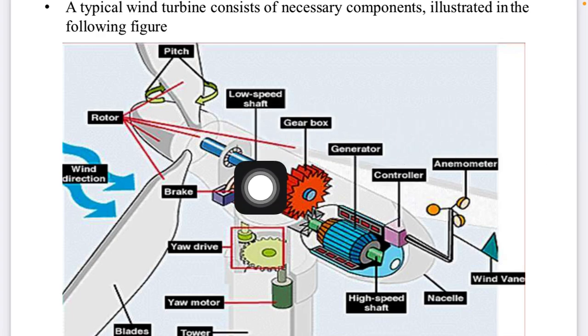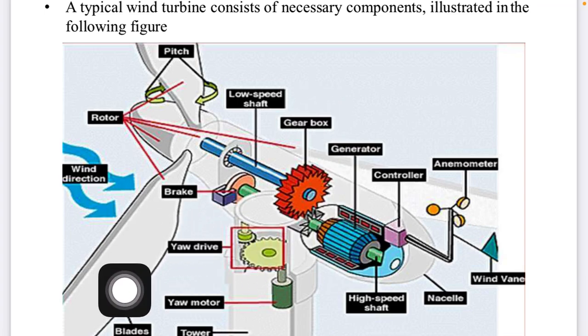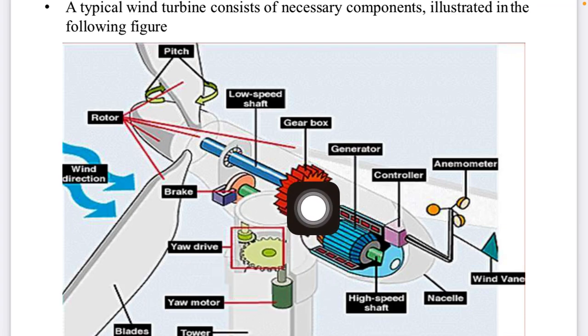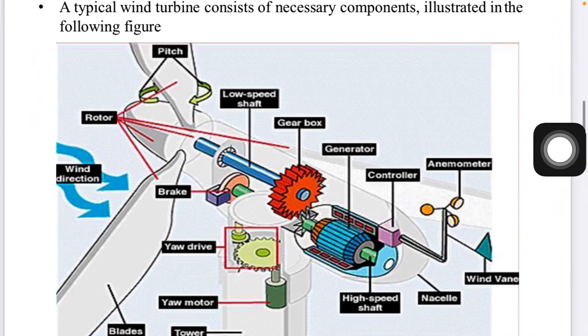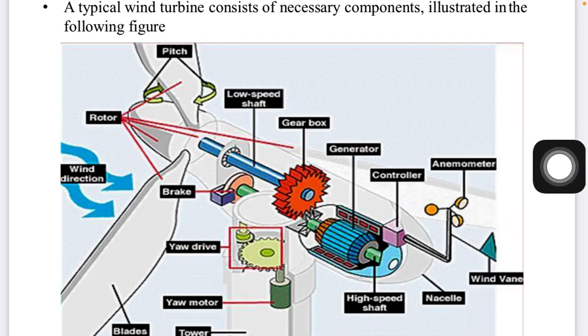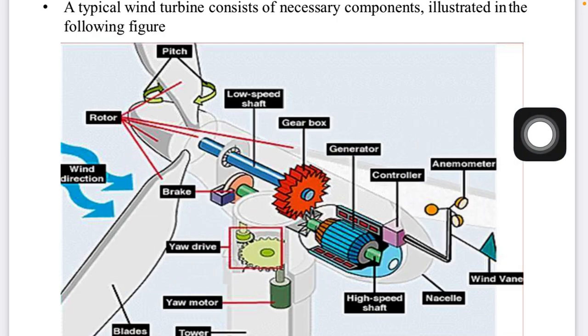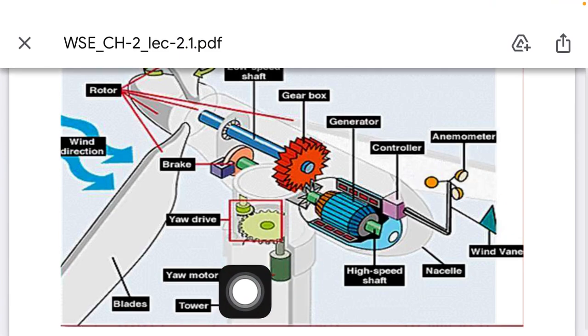So there is a low speed shaft, a high speed shaft, a generator, a gearbox, a braking system, and a driving system, which you see here, and some additional motors called the yaw motor. There is a wind vane, which indicates the direction of the wind flow, and an anemometer, which indicates the exact flow of the wind. These are the arrangements fitted on the tower.